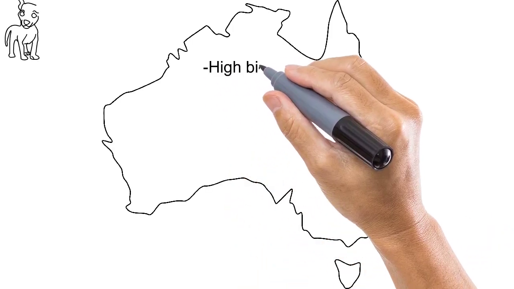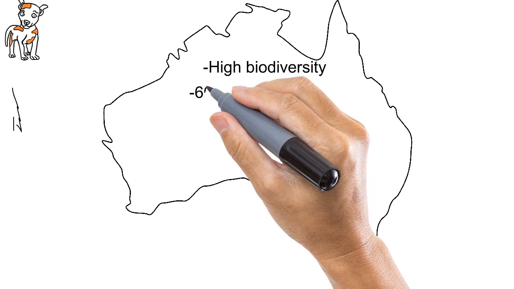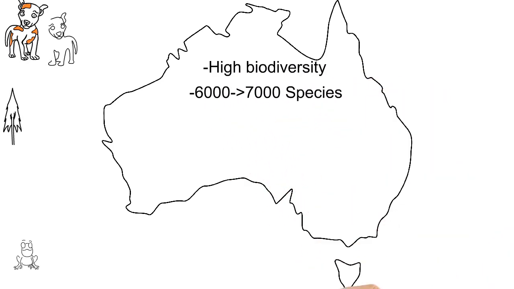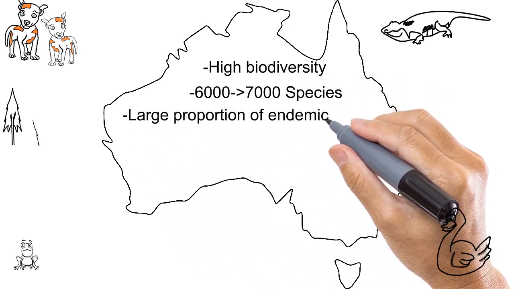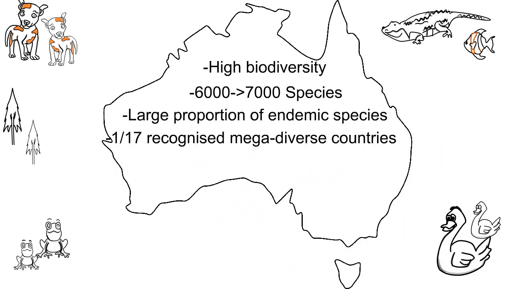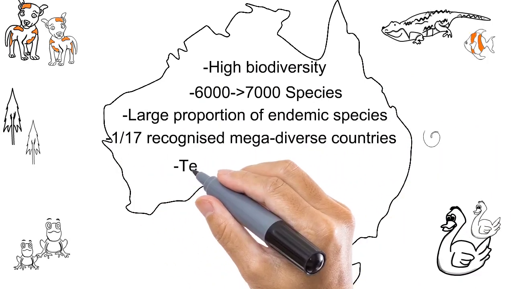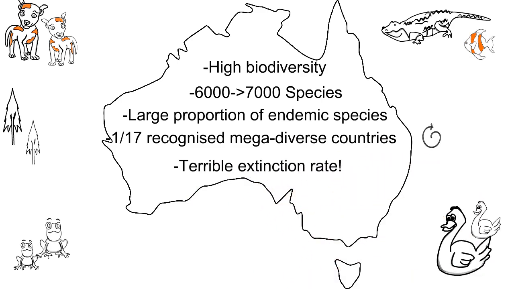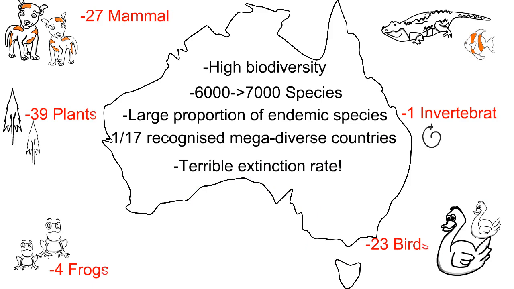Australia is a country with high biodiversity, with between 6,000 and 7,000 species, with a high proportion of these being endemic. In fact, Australia is one of 17 megadiverse countries recognised by Conservation International. However, Australia has also had a bad history of extinction. With the highest mammal extinction worldwide at 27 species, Australia has also had 39 plant, 4 frog, 1 invertebrate and 23 bird species go extinct. However, it's not all doom and gloom. There's been 0 recognised fish and reptile extinctions.